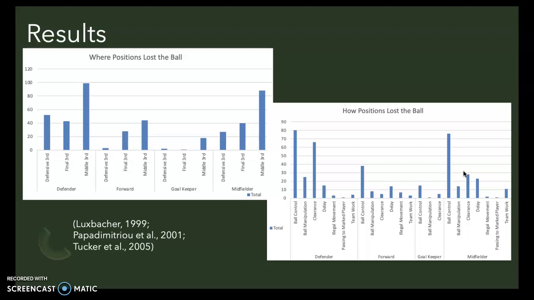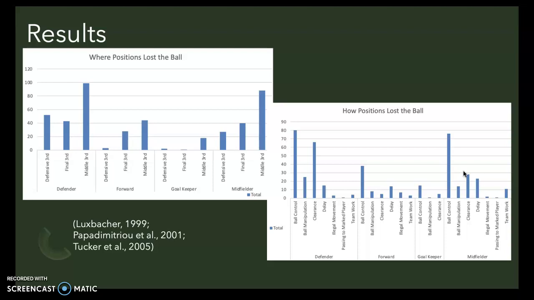Both results help to give information on perturbations, as the where chart shows us that the middle third was where most perturbations occurred, and the how chart shows us that ball control was a method of how positions conceded the perturbations. This was followed by clearances, specifically ones by defenders. As the ball was lost mainly by defenders and midfielders in the middle third, this could show a potential issue moving the ball and transitioning up the field.